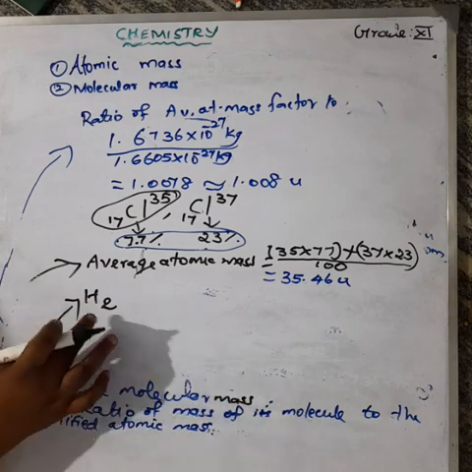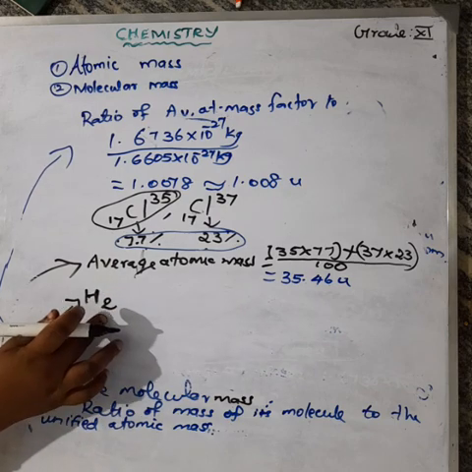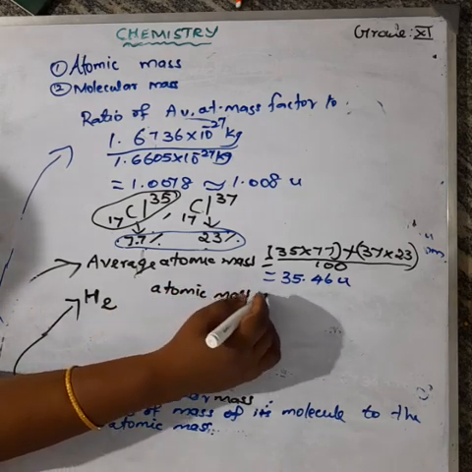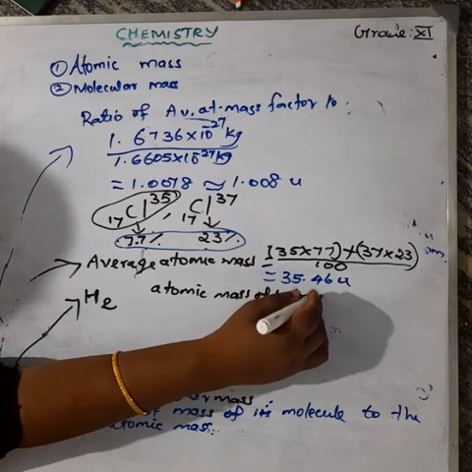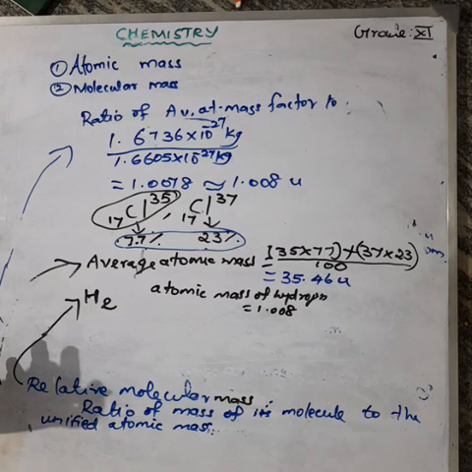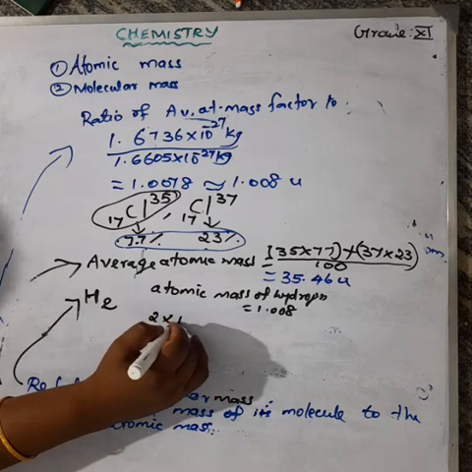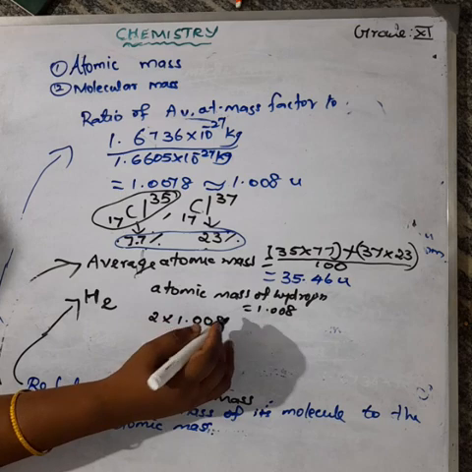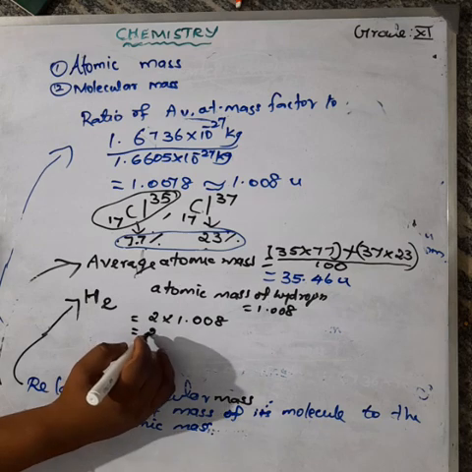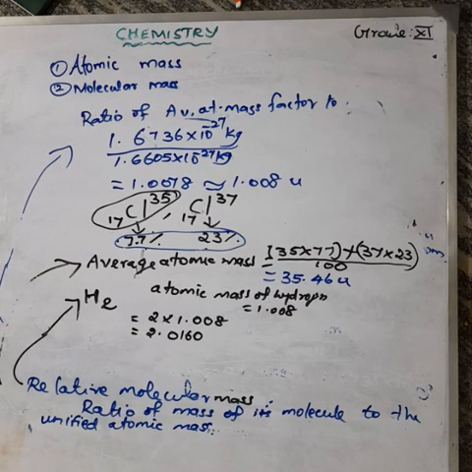How many hydrogen atoms are here? In one hydrogen molecule, 2 hydrogen atoms are present. We know the atomic mass of hydrogen is 1.008 U, where U means unified atomic mass. So how do you calculate the molecular mass of the hydrogen molecule? 2 hydrogen atoms, so 2 into 1.008 U. Multiplying these two, we get 2.016 U.